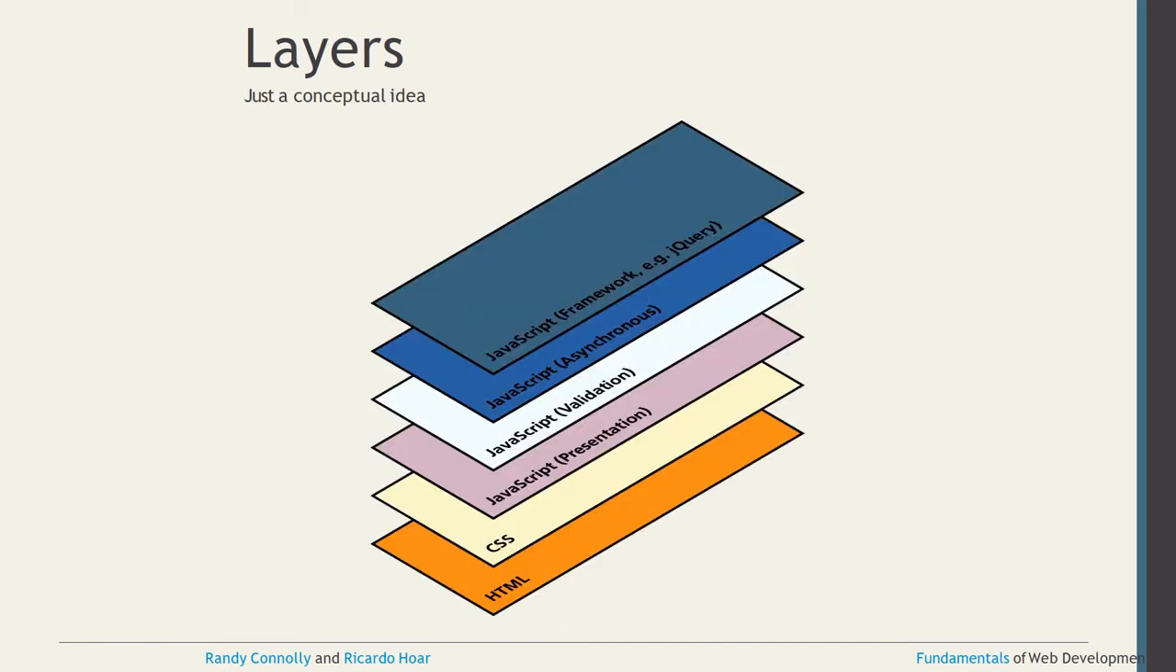This is just one concept idea of the layers. For the JavaScript framework, you can use jQuery, JavaScript instructors, Ajax, then JavaScript validations and JavaScript presentation, then CSS for the designing, and HTML for the display purpose.